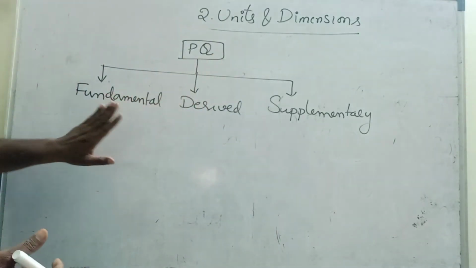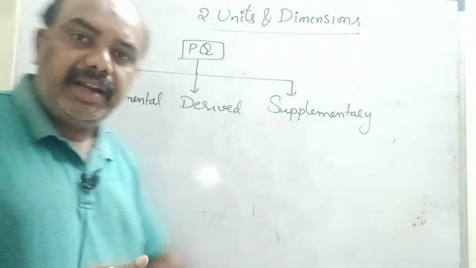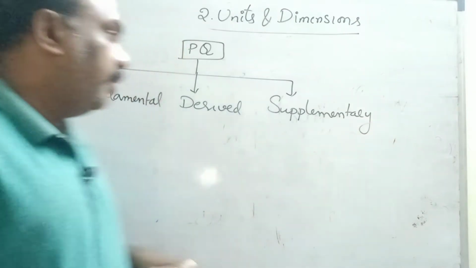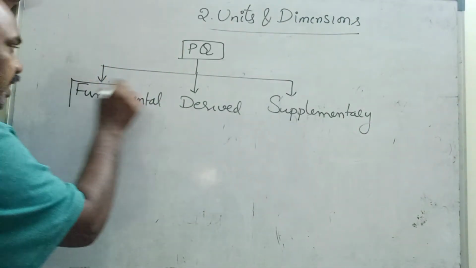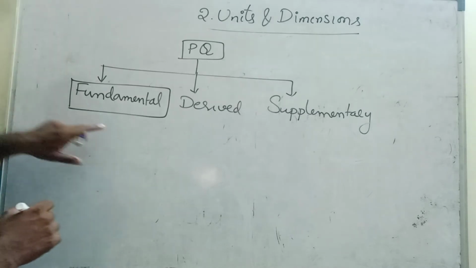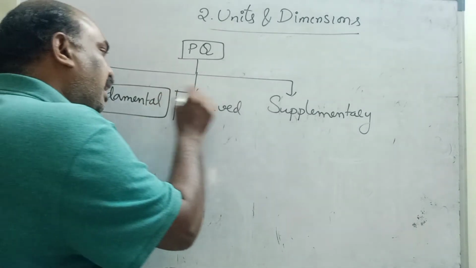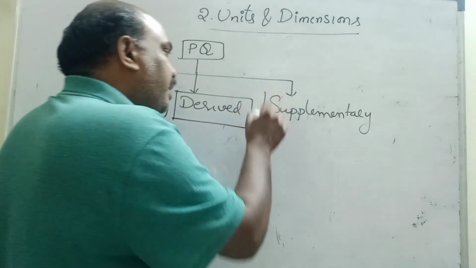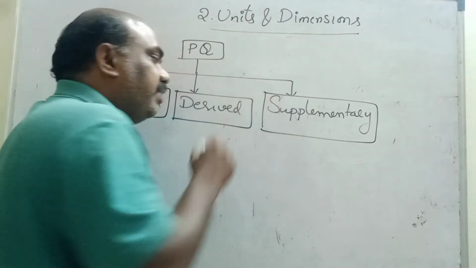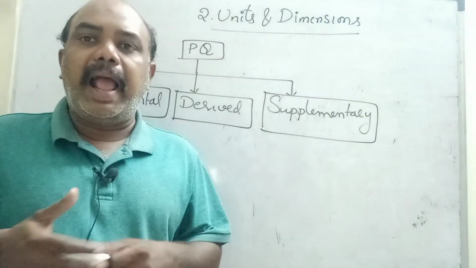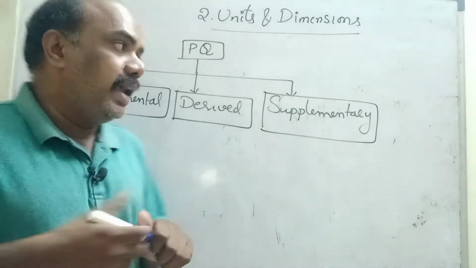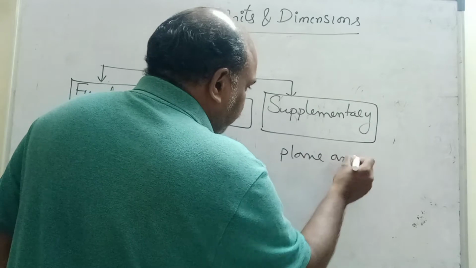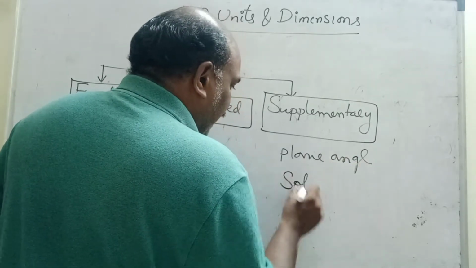Physical quantities are classified into three types. Number one, fundamental physical quantity; derived physical quantity; supplementary physical quantity. Fundamental physical quantities, generally 7 physical quantities come under this section. Derived physical quantities are undefined, so many are derived. Derived comes from fundamental. Supplementary means only 2 supplementary physical quantities are there. Those 2 come under angles. One is plane angle, one is solid angle. These 2 are supplementary physical quantities, plane angle and solid angle.